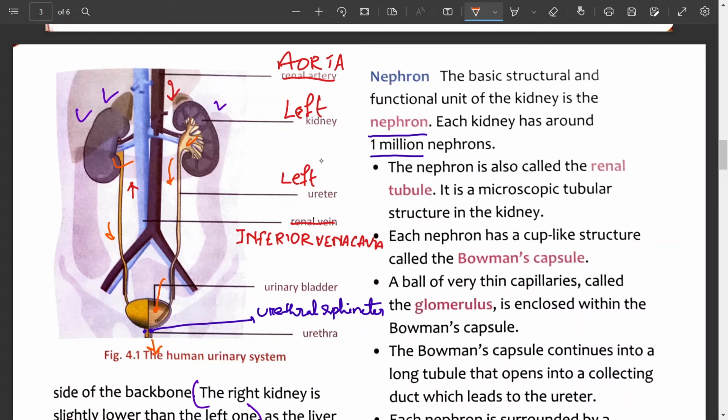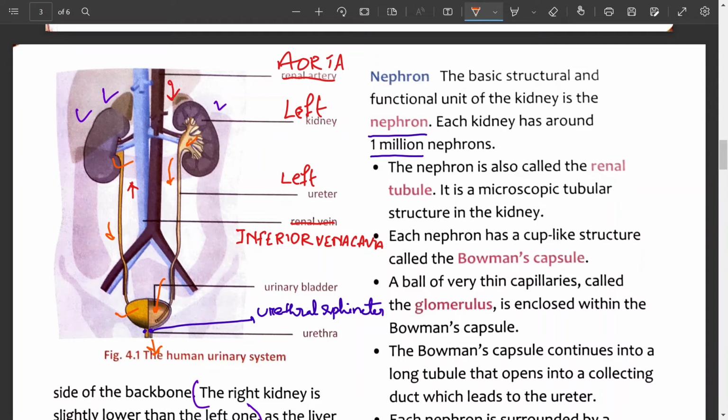Then what about the urinary bladder? The urinary bladder is a muscular, elastic sac. Sac means a bag-like or pouch-like structure. Where is it located? It is located in the lower abdomen. It can typically hold 300 to 400 milliliters of urine. Urine is stored in the urinary bladder for some time before it is sent out of the body.